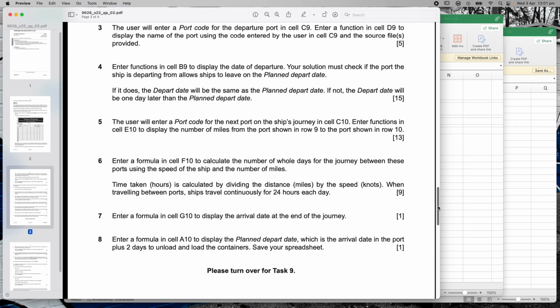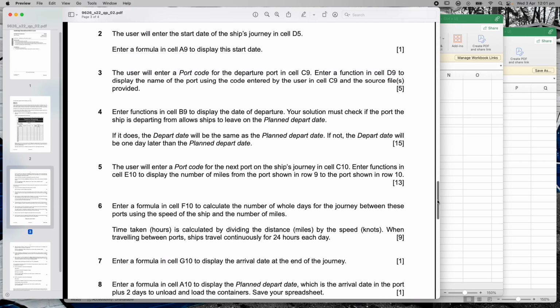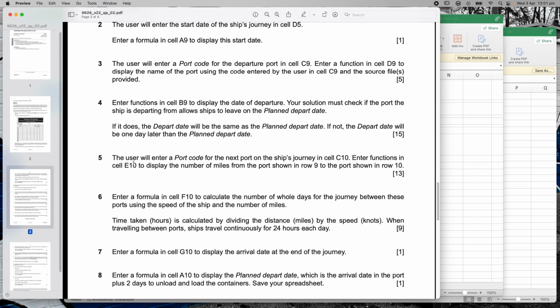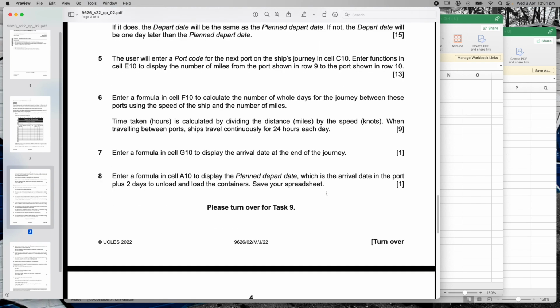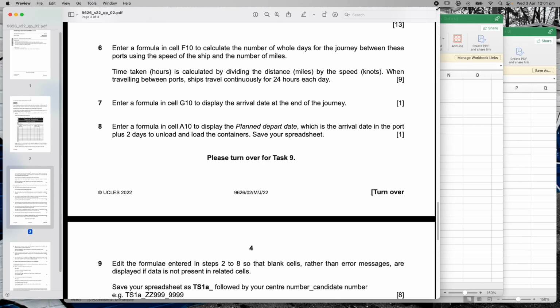And it's really interesting because we've just finished question number 5. It's really interesting because question 4 took us ages and it was a really complex little thing. It's worth 15 marks. Whereas this one, I don't think was very complex at all if you know the match and you know the index function. This one actually was really an easy way to get 13 marks. So anyway, we'll move down and we'll go on to question number 6.